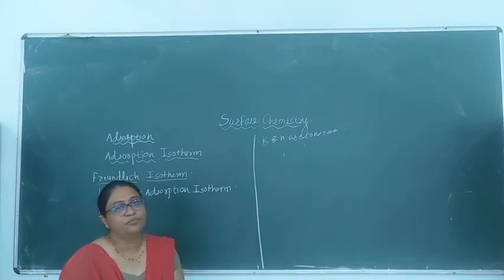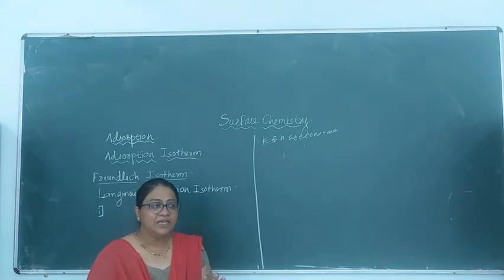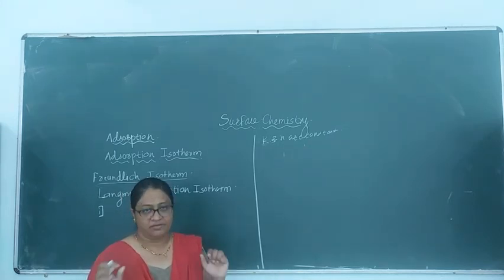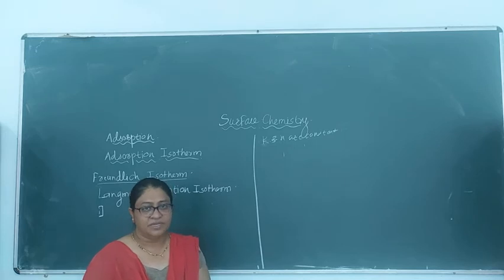This is the first important assumption of the Langmuir adsorption isotherm, that a unimolecular layer of the adsorbed molecule is formed on the surface of the solid.